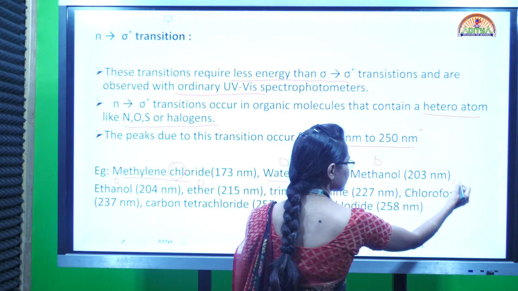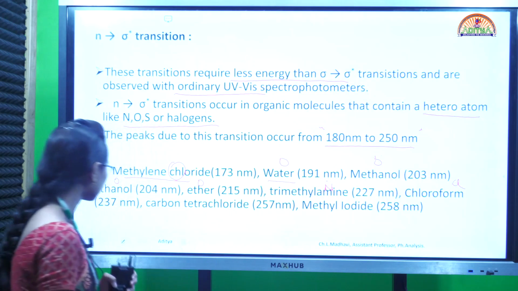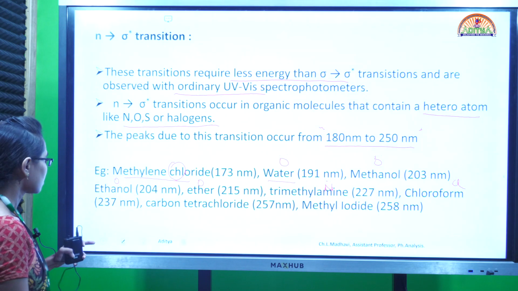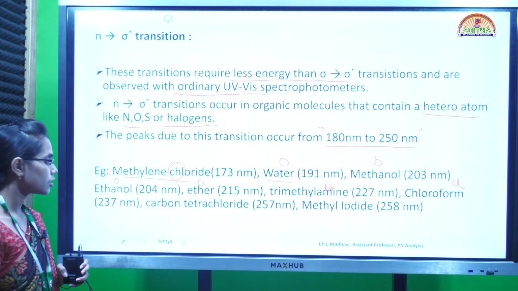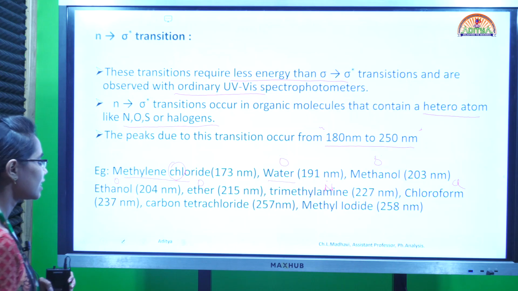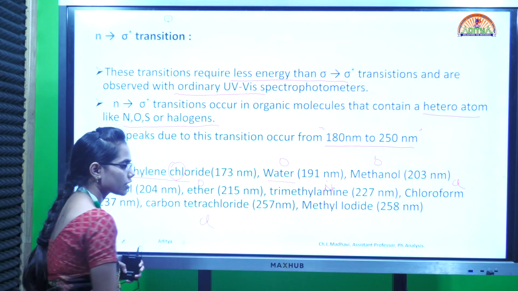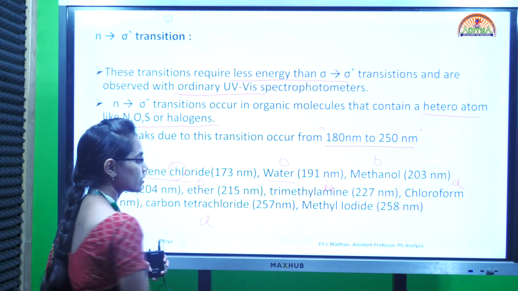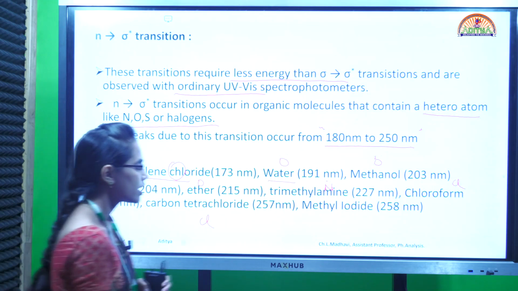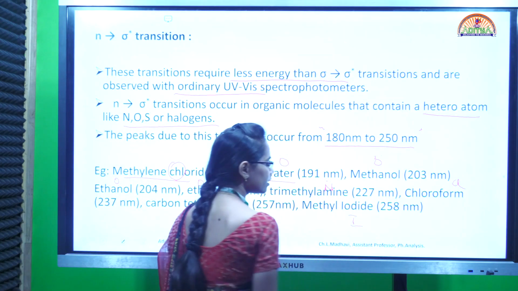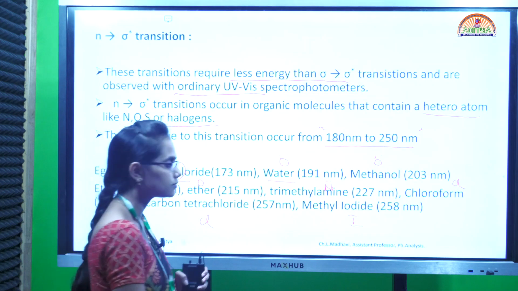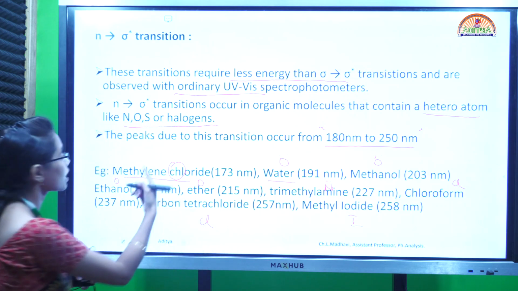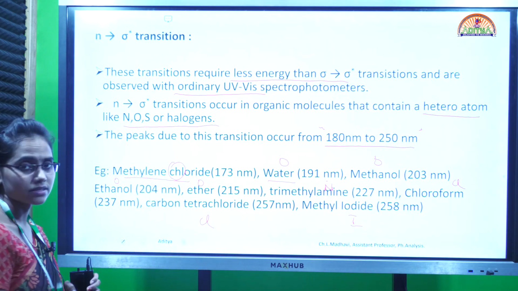Then we have chloroform. In chloroform again we have chlorine, so here also we can see the possibility of the n to sigma star transition. Chloroform has a lambda max value of 237 nanometers. Then carbon tetrachloride. Here also we have chlorine, which is a halogen with lone pairs of electrons. It has a lambda max value of 257 nanometers. Then methyl iodide, where we have iodine, again a halogen with lone pairs of electrons. It has a lambda max of 258 nanometers. So in all these compounds we have n to sigma star transitions.